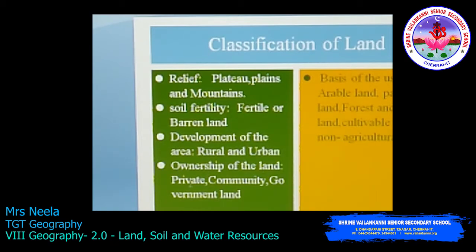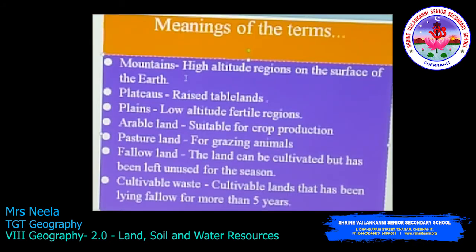Ownership of the land is, whether the land is private, that is belonging to the individual, or belonging to a community, or the land belongs to the government. On the basis of the usage, that is whether it is arable land, pasture land, forest or fallow land, cultivable wasteland or non-agricultural land. We see everything now in detail. The land is uneven everywhere. Yes, in the topography we saw about the mountains, plateaus and plains.